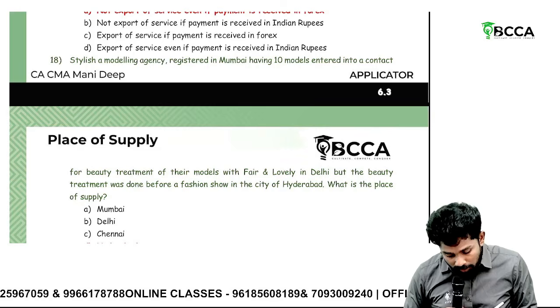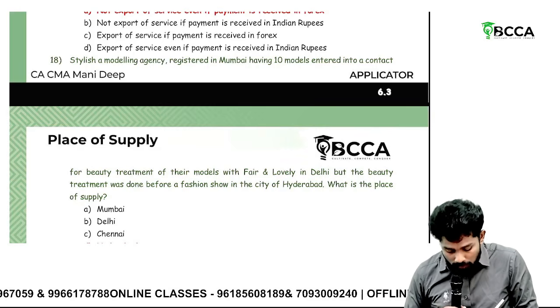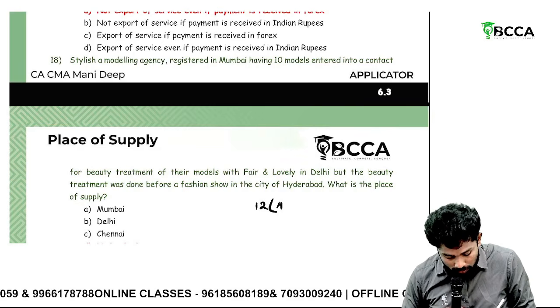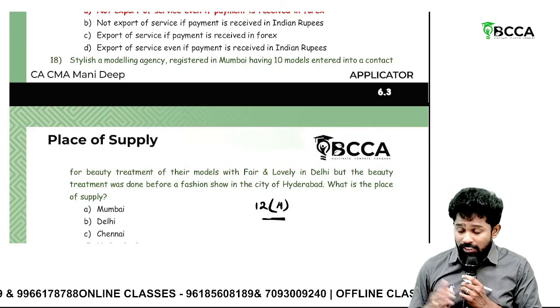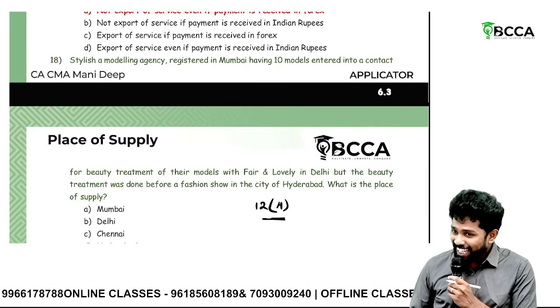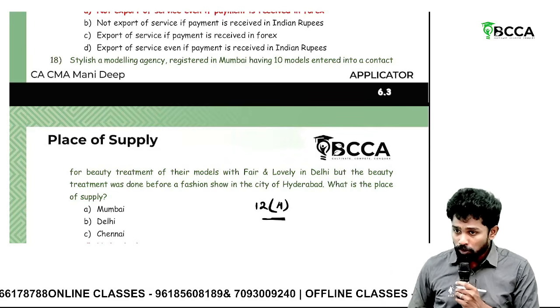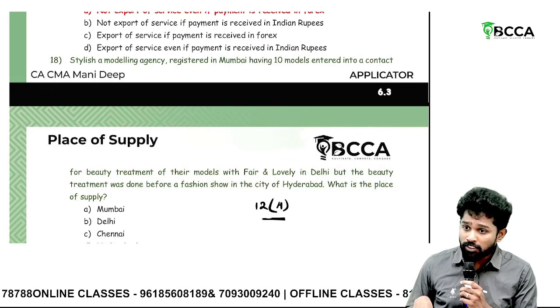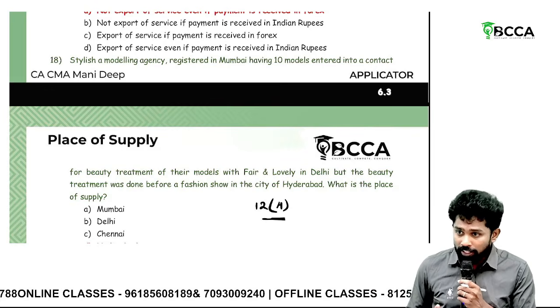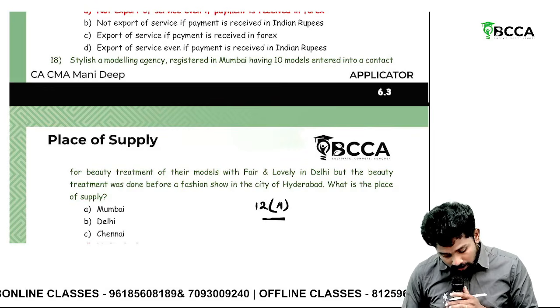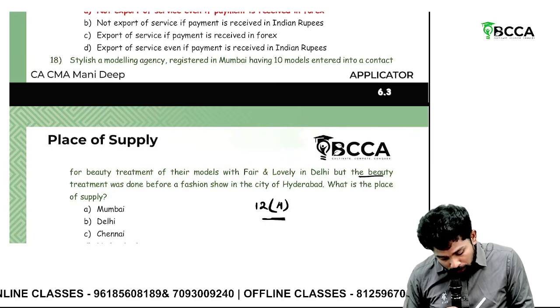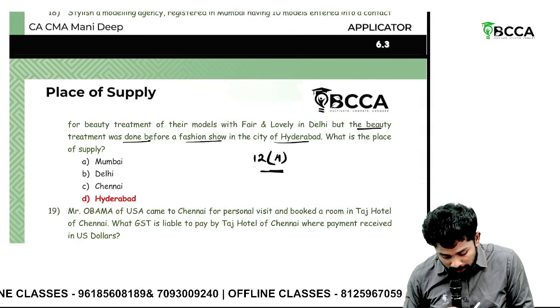So this is a performance-based service. Section 12(4): performance-based services like fitness, beauty treatment, catering, restaurant, personal grooming. For all those services, what is the place of supply? Where the service has been provided. Where the service is provided, sir. But the beauty treatment was done before the fashion show in Hyderabad. So place of supply is what?